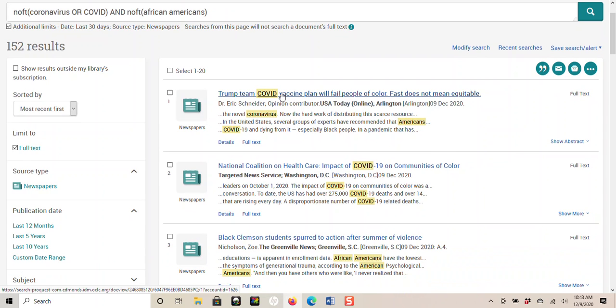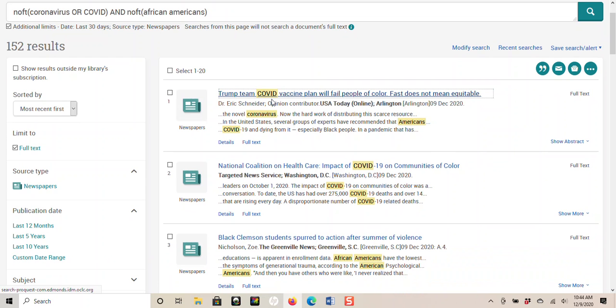And here's an example right here. Trump team COVID vaccine plan will fail people of color. Fast does not mean equitable. So right there we have, this is an issue, clearly a diversity issue in relationship to how the vaccine is going to be distributed and how it will impact communities of color.